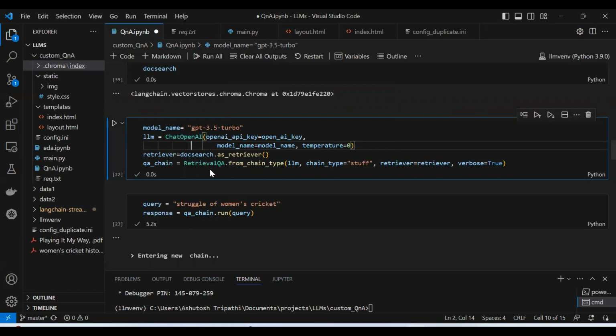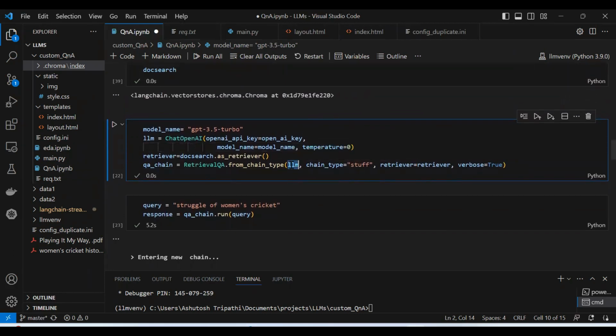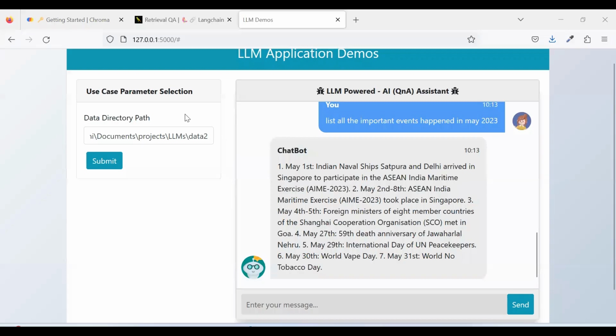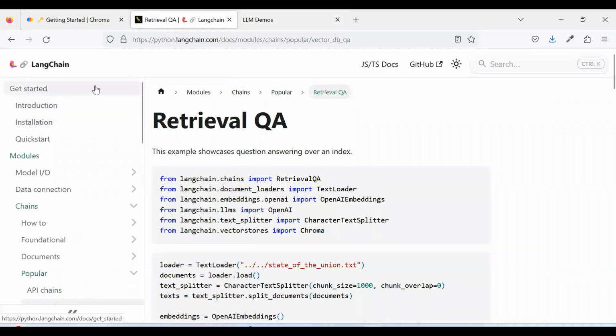Okay, so for RetrievalQA, what you need to do basically, you need to pass the LLM and then the chain type. So there are different chain types available. For example, stuffing, there is map reduce, there is refine. Okay, so there are many other chain types available. So if you simply go to the LangChain documentation, a very nice document is available. If you go to python.langchain.com, you can read all these things.